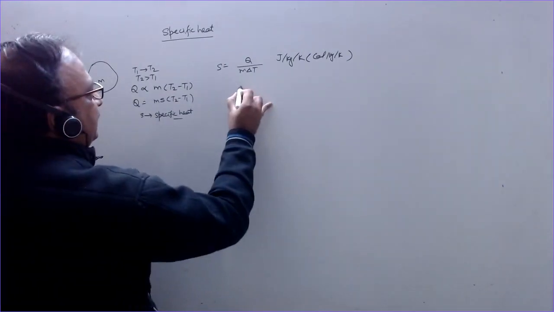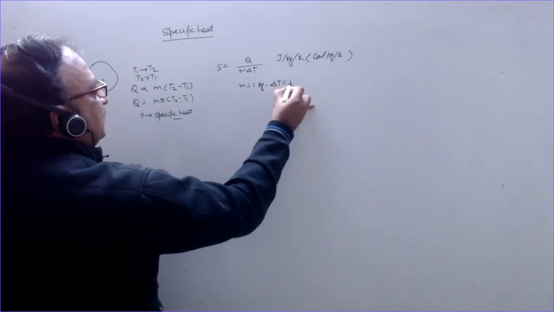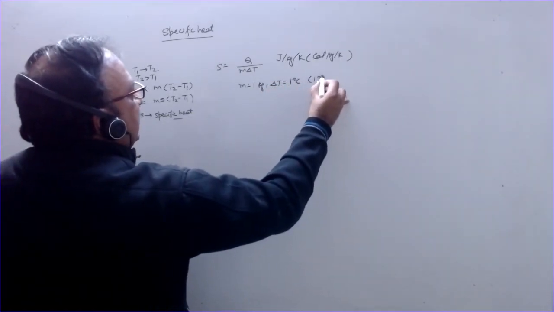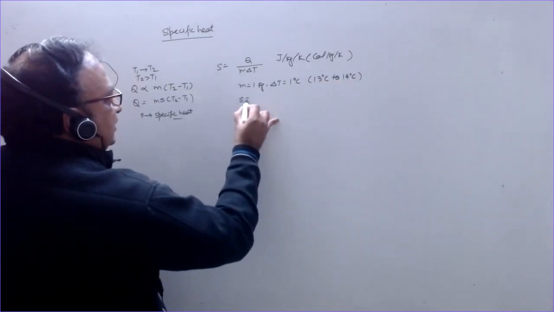So if m is equal to 1 kilogram, delta T is 1 degree Celsius or 1 Kelvin. Generally it is taken from 13 degrees Celsius to 14 degrees Celsius increase. Then S is equal to Q.